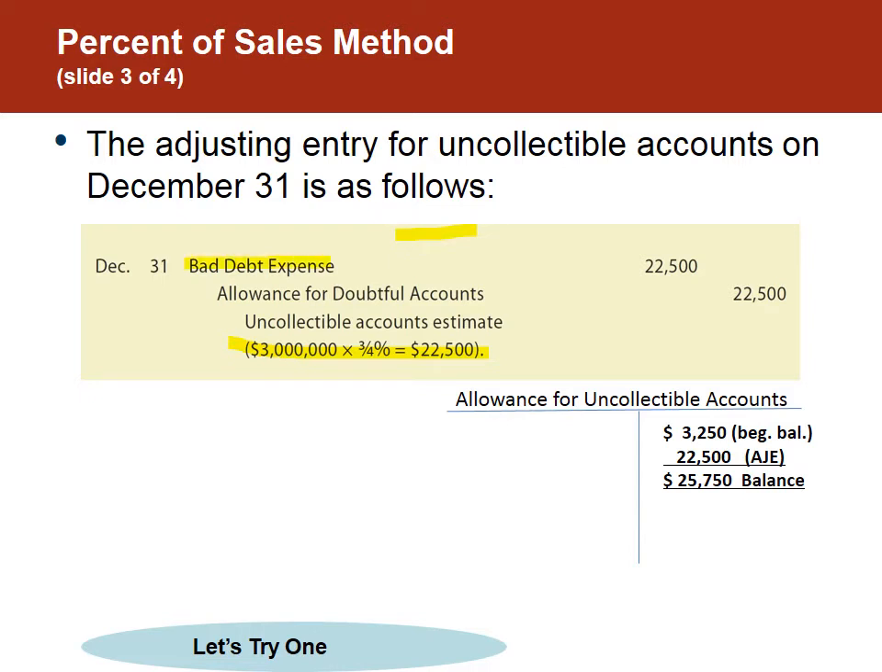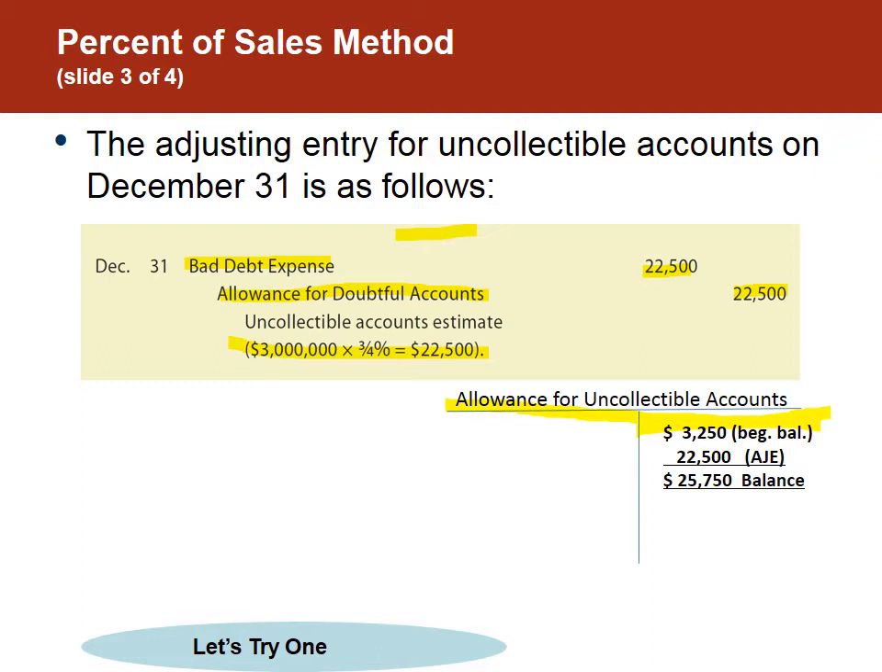That's less than 1%. So this adjusting journal entry is the same that we memorized, and it's important that you memorize the debits and the credits pieces of this. We have bad debt expense here, and we credit the allowance for uncollectible or doubtful accounts, and the amount is $22,500, and that's the debit, of course, and the credit.